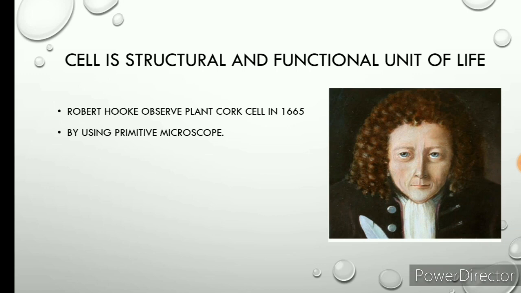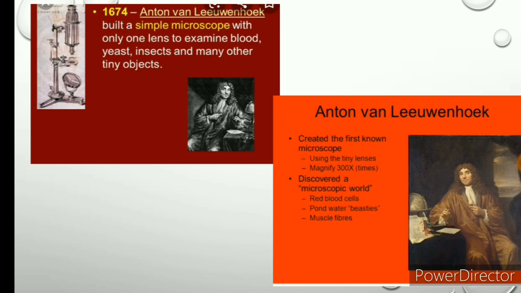You may get the question, which part of the cell did he observe? He observed the cell wall, and he observed that it looked like a honeycomb shape, and this is the cell. He observed this in 1665, and he used a primitive type of microscope.